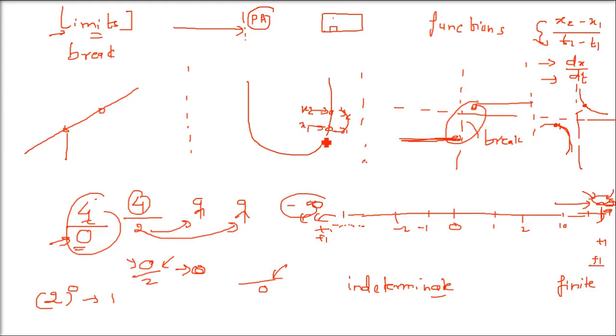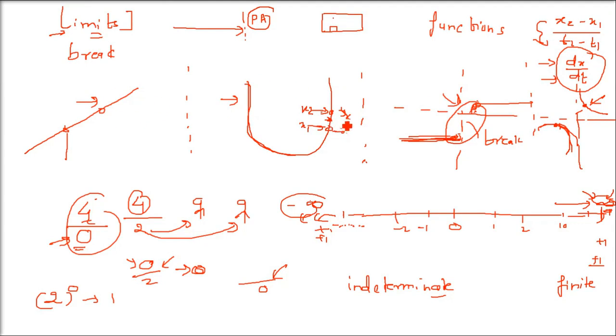And when we are stuck in such a situation, we use limits, because there is a roadblock. This is a roadblock and there is a problem here. This is our limit, but we have something on the other side also. So in order to get differentiability, we need to check for continuity. Whether the function is continuous or not, we don't need to lift up our pen. So whenever we have a curve or a straight line, it is continuous. But these other two functions cannot be drawn that way, so they are not differentiable because they are not continuous.